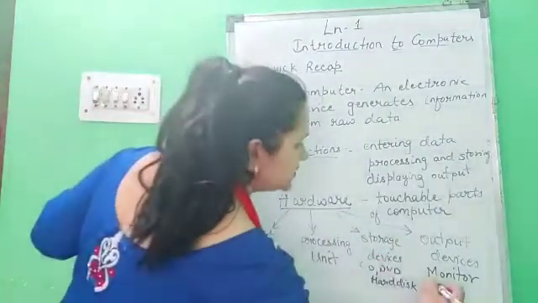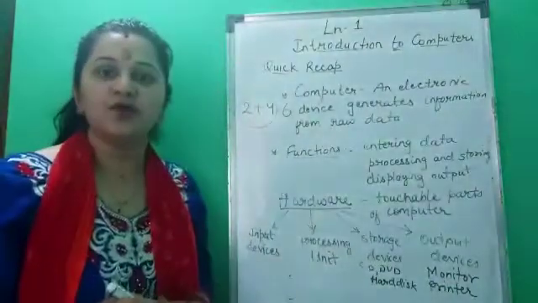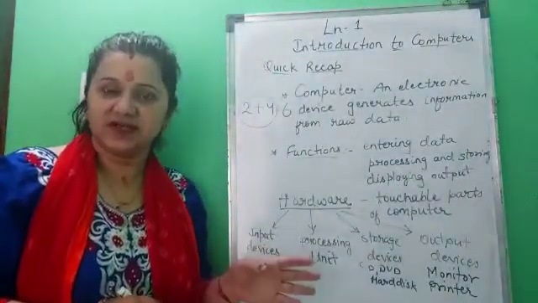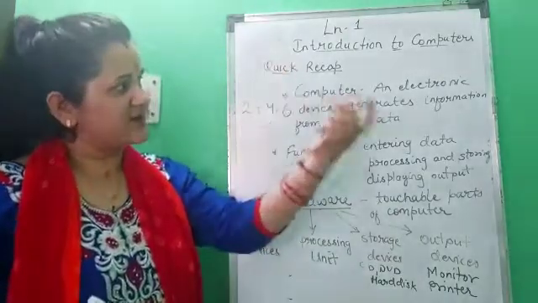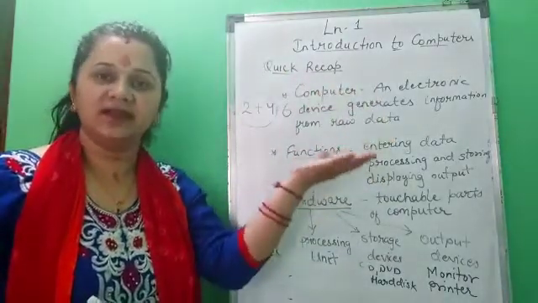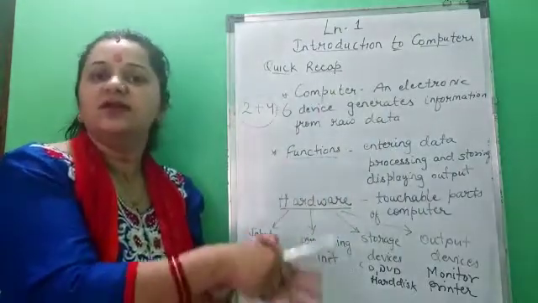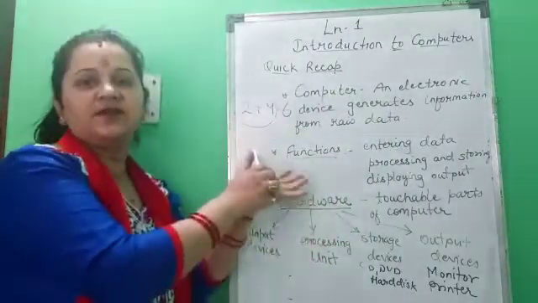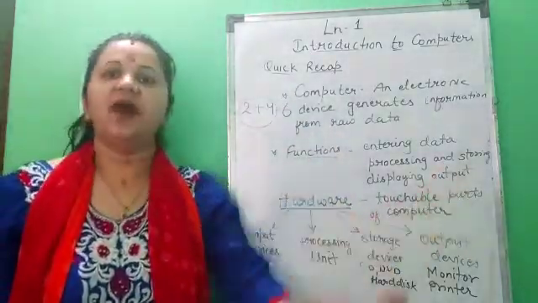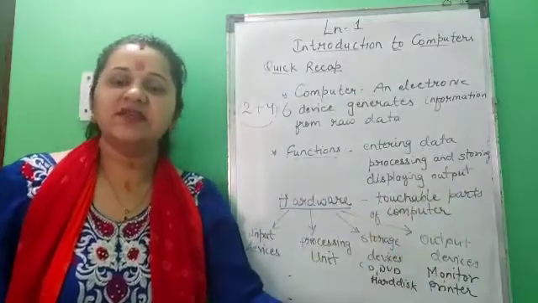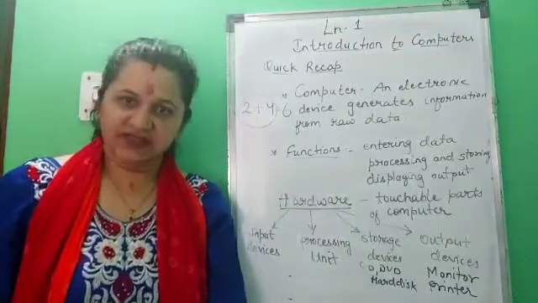Also, printer. Printer is also known as the output device. Suppose if you want to print your data on a piece of paper, whatever is displaying on the screen, you want that data to be printed on a paper, so you would require a printer. So a printer prints the data of a computer on a piece of paper. So monitor and printer are the output devices. They help us in displaying the result.